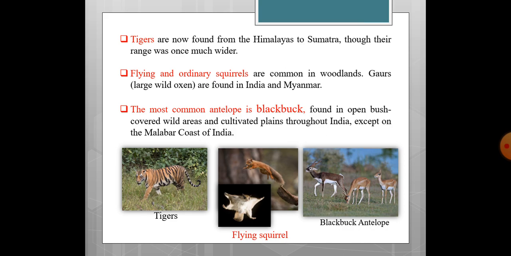Gaurs, which are known as large wild oxen, are found in India and Myanmar. Now the most common antelope is blackbuck. Blackbuck, which is also the state animal of Rajasthan and also Tamil Nadu. This blackbuck is an antelope, and it is found in open bushy areas, wild areas, and also the cultivated plains. They are often found near the cultivation, that is agricultural crops, throughout India, except on the Malabar coast of India.